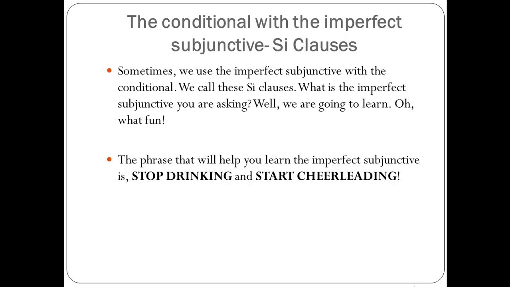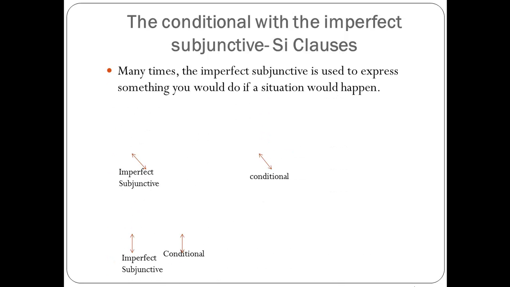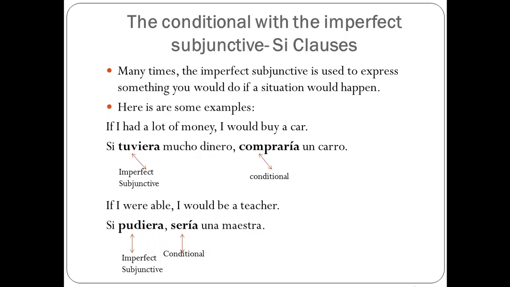It will all make sense in just a few minutes. So, this is how we form the imperfect subjunctive. Well, before that, I'm going to show you some examples. So here are some examples of the imperfect subjunctive with the conditional.